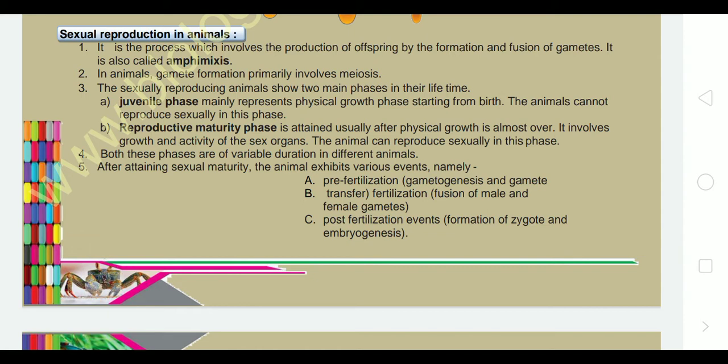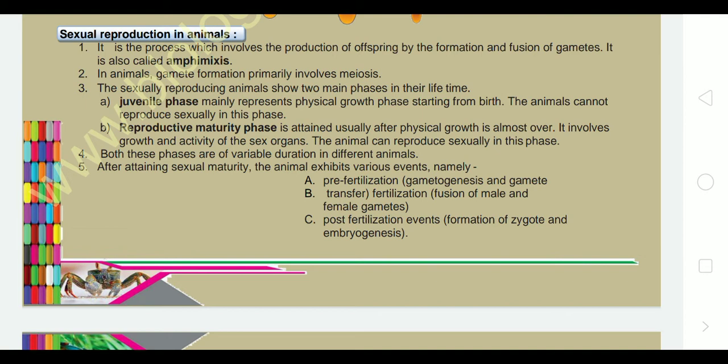Sexually reproducing animals show two phases in their lifetime. First, the juvenile phase, which mainly represents the physical growth phase starting from birth. That is totally physical growth. The animals cannot reproduce sexually in this phase. It means that animals are going to prepare their body physically for sexual reproduction. Until then they are considered juvenile.